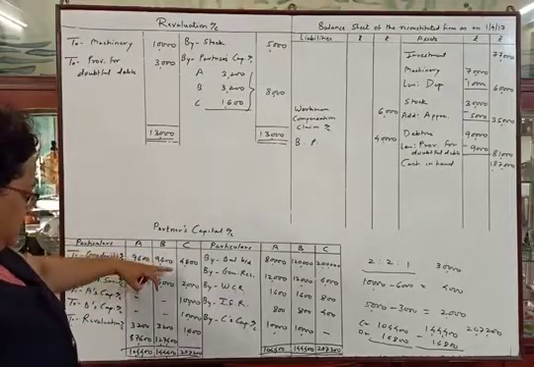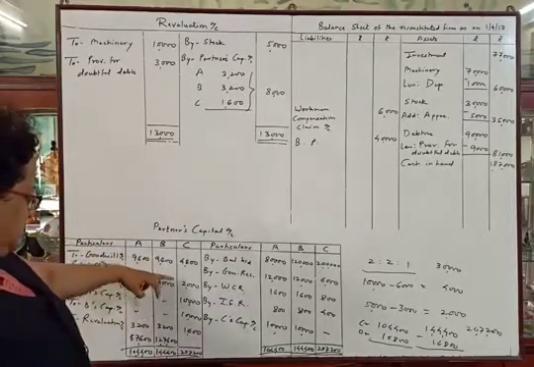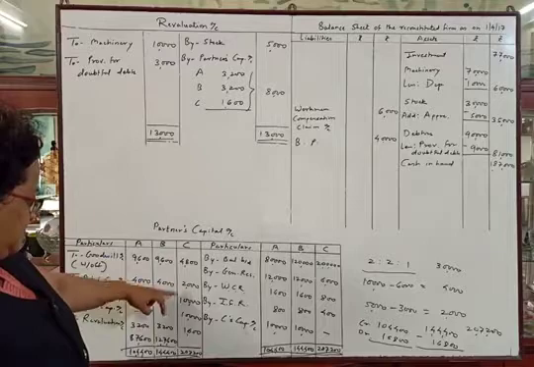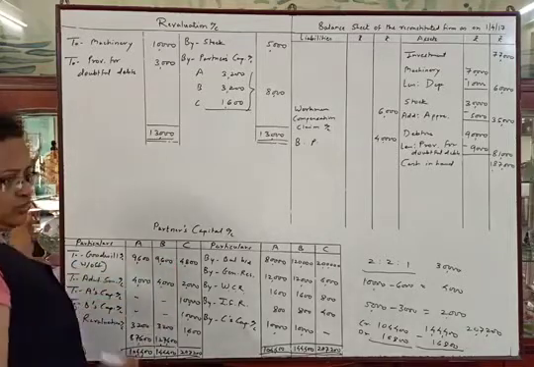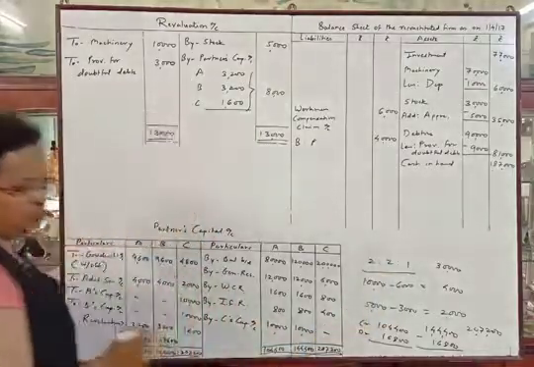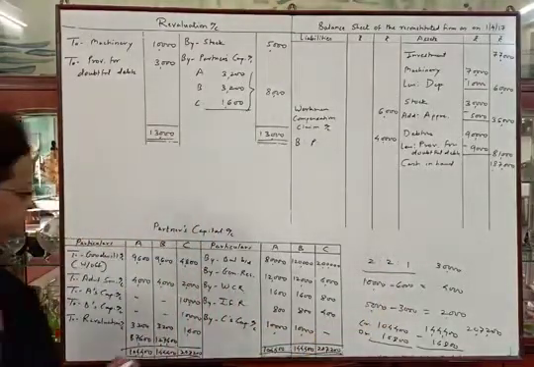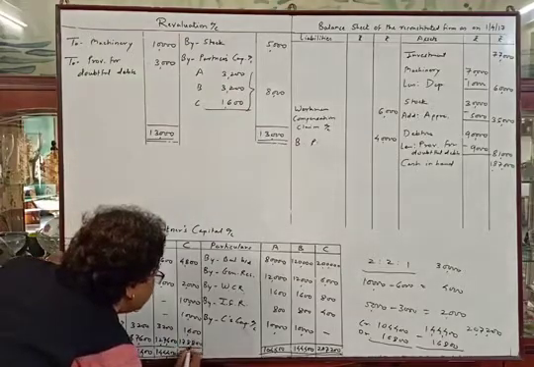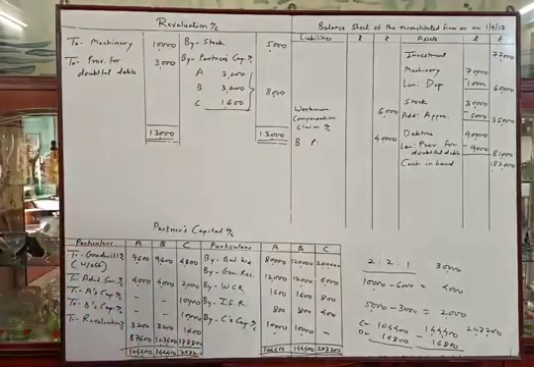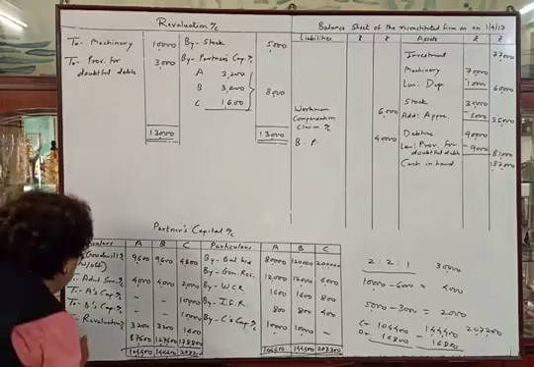The debit total will be 28,400. So we will deduct it from 2,07,200 and the difference will be 1,78,800, and this will be the balance.